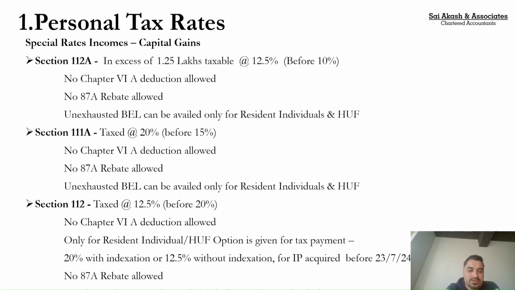One more thing, just to draw your attention, even though this is not from budget 2025, it was from budget 2024 itself: the government had taken away the indexation benefit. However, for resident individuals and HUF, an option is given for tax payment. Either they can pay 20% with indexation or 12.5% without indexation. Only for resident individuals and HUF, and only if the property had been acquired before 23rd July 2024, before the budget date, very precisely.